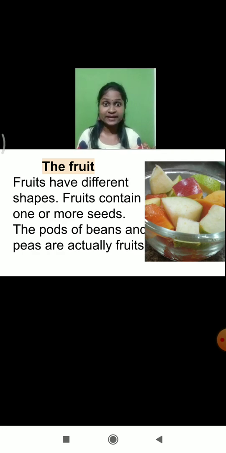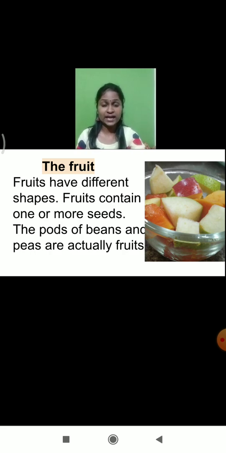Okay, and the fruits are rich in nutrients, vitamins and minerals. Fruits also have different shapes. Fruits contain one or more seeds. There are some fruits that have only one seed, and there are certain fruits that have many seeds. Do you know that the pods of beans and peas are actually fruits? The peas which we consume are actually the fruit of the plant, which we consume as a vegetable.